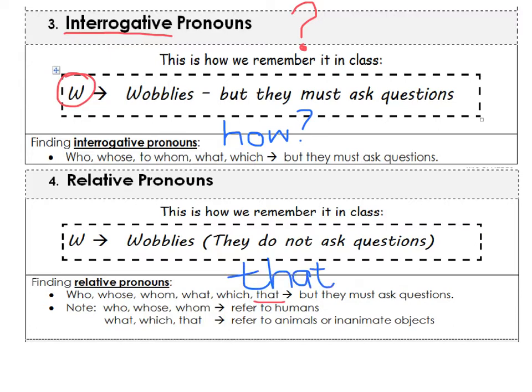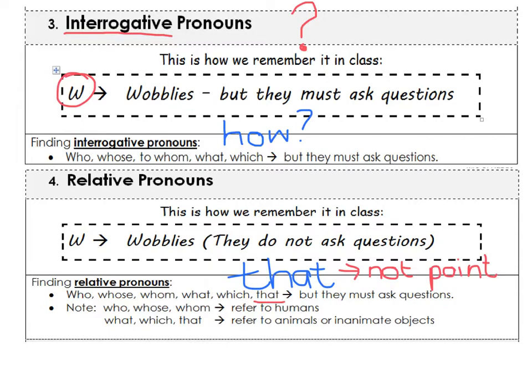Please make sure that the word that does not point to something. A word that points to something is actually called a demonstrative pronoun, and we will speak about those later. So remember, for now, that the relative pronouns are the words that start with a W, like who, whose, whom, what, which, and the exception is that. That does not point to something.